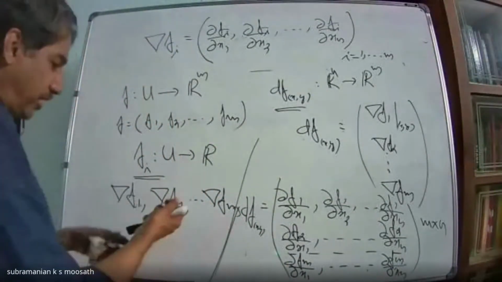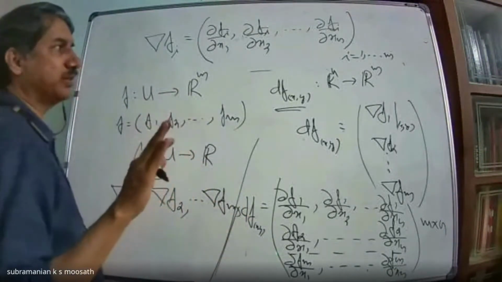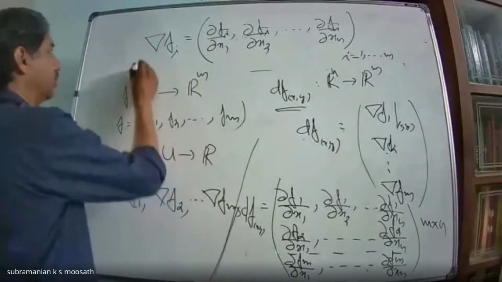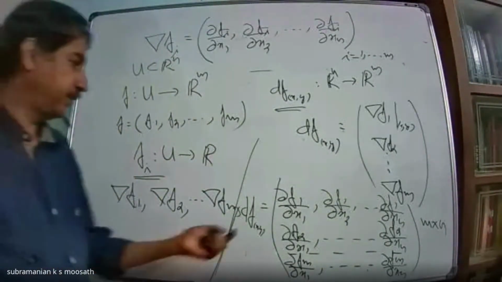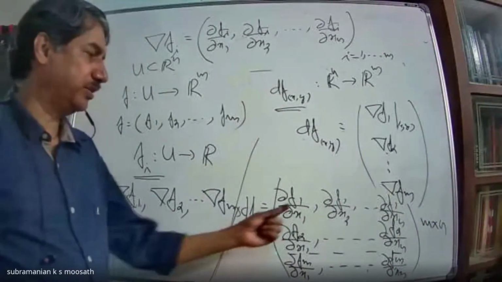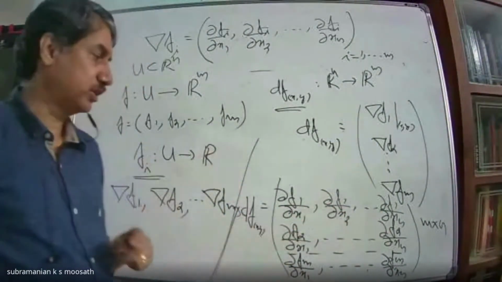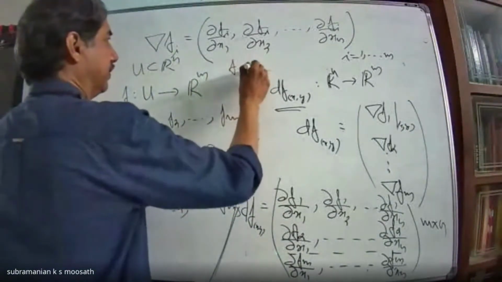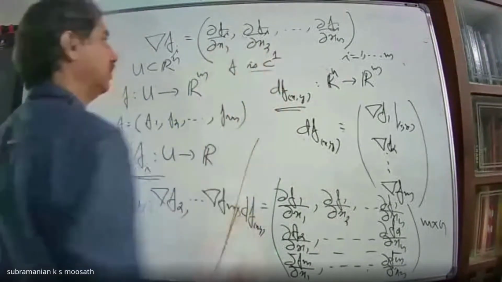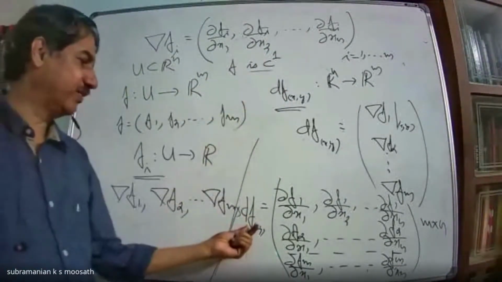Now, suppose you have a function f from U to Rm, where U is an open subset of Rn. If this derivative df exists, that means all these partial derivatives with respect to x1, x2, etc., xn for all component functions exist and are continuous, we say that f is a C1 function. That means f is differentiable and the derivative is continuous.